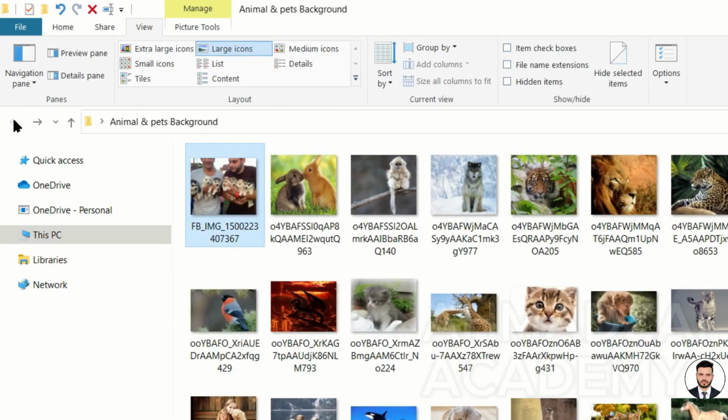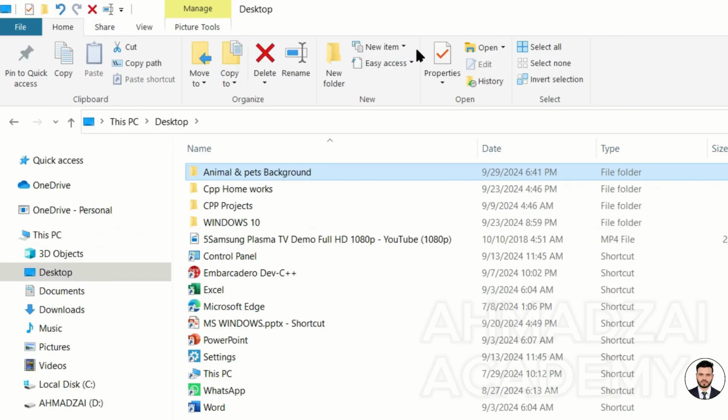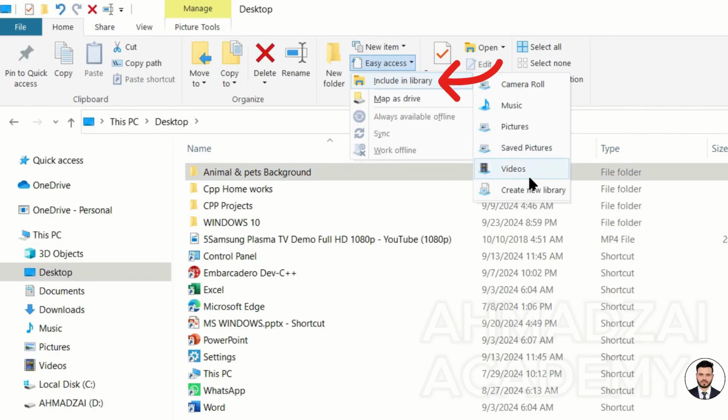We select our own folder. For example, let's say we have a folder on the desktop called Animal Pets. We select it with Save to Library. We come here. Why do I say Easy Access, Include in Library? Which library folder? Music, pictures, videos. Which folder do you want it to be saved in?